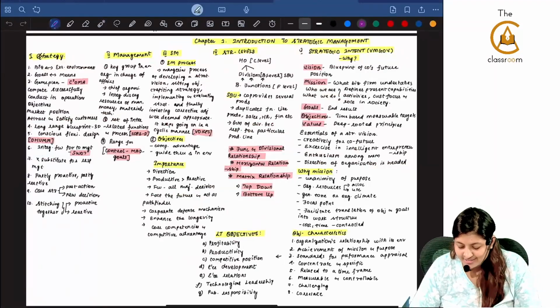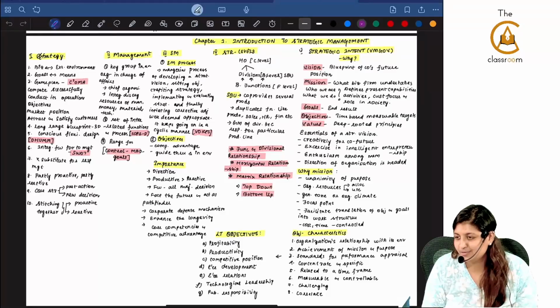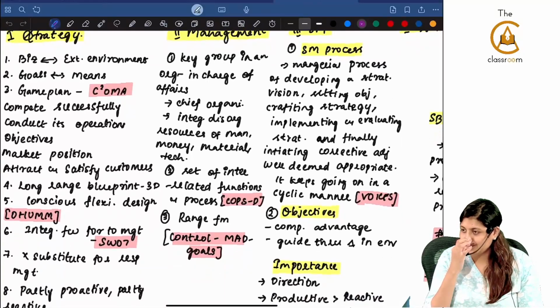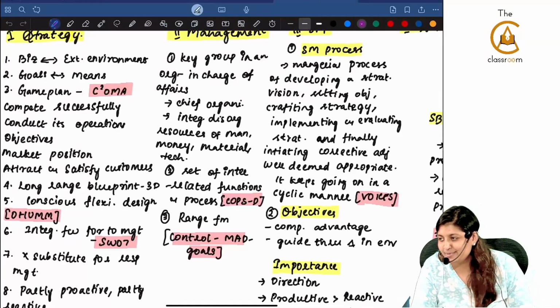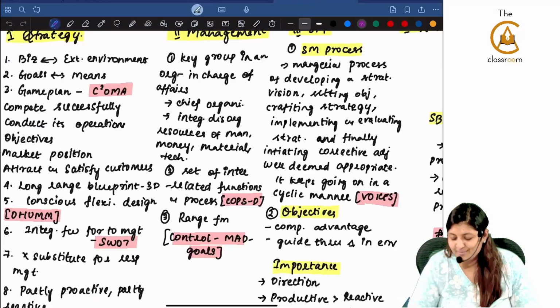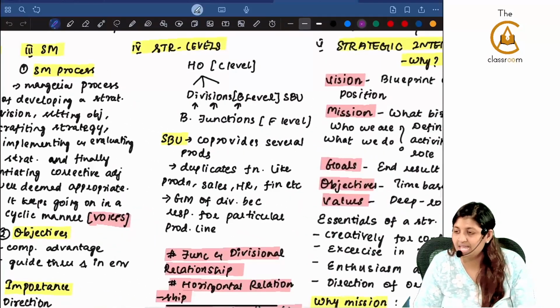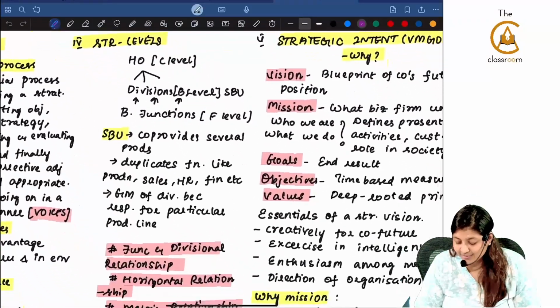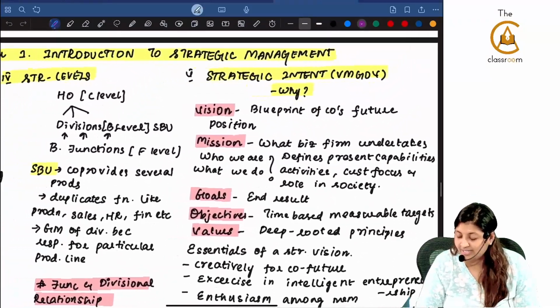Now the last one, chapter number 1, easy chapter. Now what and all are there in this chapter? Let's first do the mind mapping with the warm notes. We first saw what is strategy. Then we went to what is management. Then we went to strategic management, importance of strategic management. Then the levels or limitations of strategic management. Levels of strategic management, what is SBU and all, little bit we saw here.